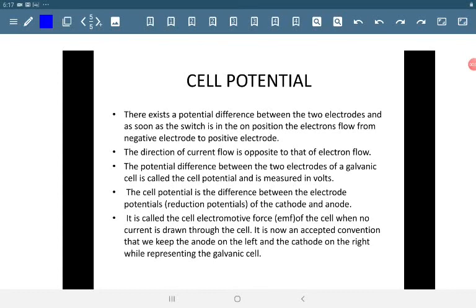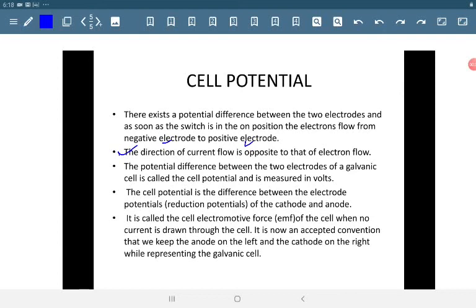Cell potential. There exists a potential difference between the two electrodes, and as soon as the switch is in the on position, the electrons flow from negative electrode to positive electrode. Or we can say the anodic half cell, which is what we call the negative electrode. Electrons flow from the anodic half cell to the cathodic half cell. The direction of current flow is opposite to that of electron flow. The potential difference between the two electrodes of a galvanic cell is called cell potential and is measured in volts.